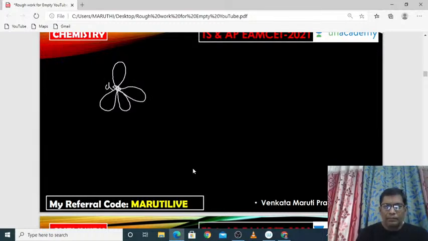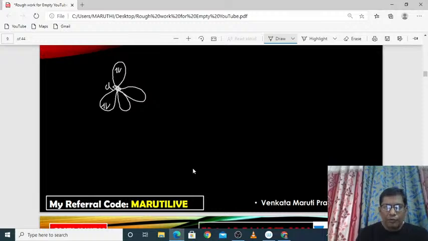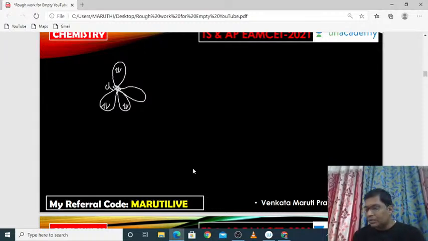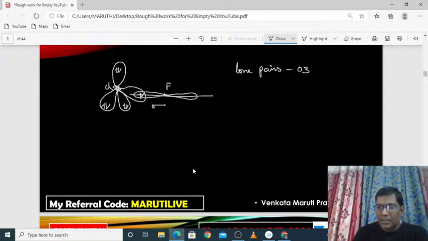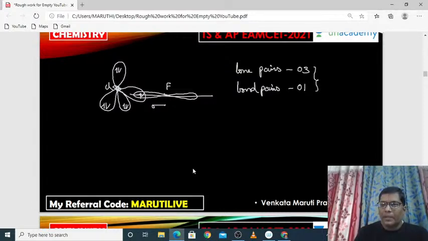Consider that it is chlorine. Out of the four hybrid orbitals, 3 hybrid orbitals have 3 lone pairs and one hybrid orbital has an unpaired electron. This unpaired electron binds with one p orbital in the fluorine. Only this forms the sigma bond. These three will not form any sigma bond. So this is a bond pair, and these three are lone pairs. So lone pairs are 3 and bond pairs are 1.